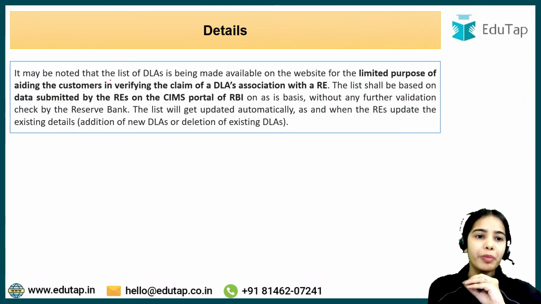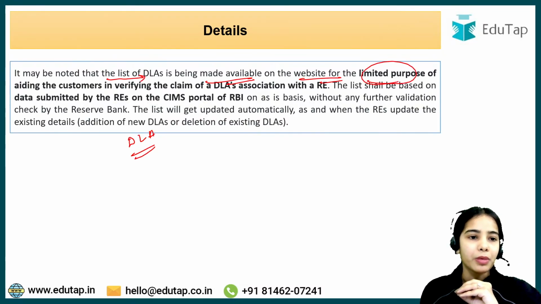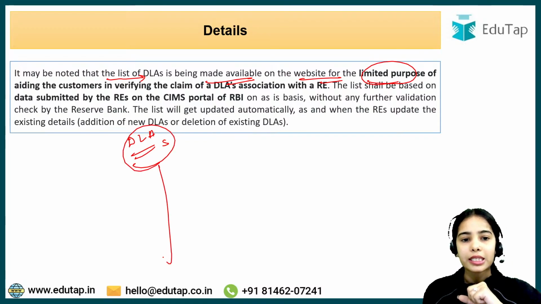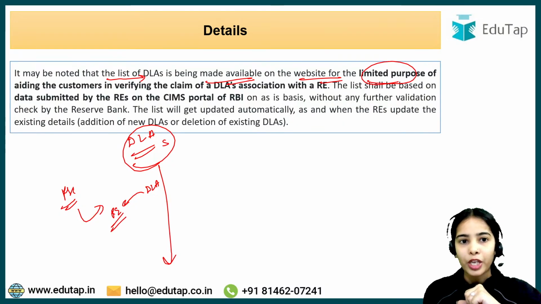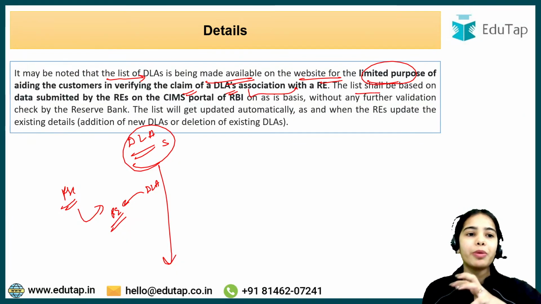Okay, so it may be noted that the list of the digital lending apps is being made available on the website for the limited purpose of aiding the customer. Basically, in this list, the regulated entities will fill in the data on which digital lending app is connected with this particular regulated entity. This is to help the customers verify the claim of the digital lending apps, that they are actually connected with the regulated entity or not. Okay, so the list shall be based on the data submitted by the regulated entities.